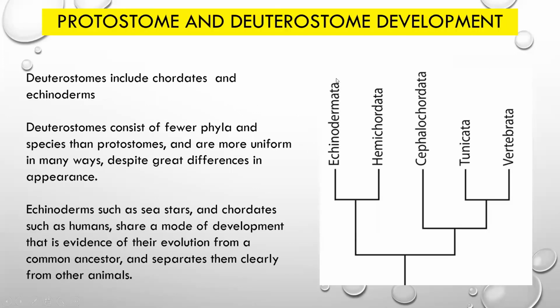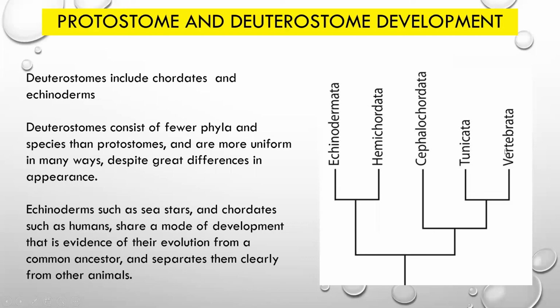Or those animals which are included in invertebrates, while the rest of these four are included in chordata: Hemichordata, Cephalochordata, Urochordata. Urochordates are known as tunicates, and vertebrata.